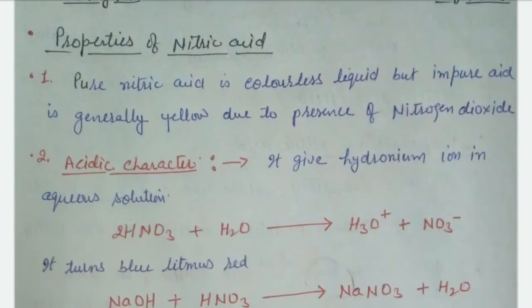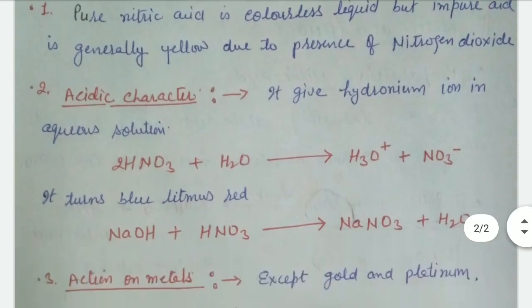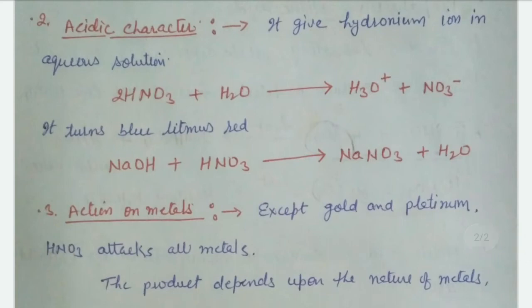Pure nitric acid is a colorless liquid, but impure nitric acid is generally yellow due to the presence of nitrogen dioxide. It reacts with atmospheric oxygen to form nitrogen dioxide and has a yellow color. But pure nitric acid is a colorless liquid. Acidic character: it gives H positive ions on hydrolysis. HNO3 plus H2O forms H3O positive, the hydronium ion. It indicates that it is acidic in nature, so it turns blue litmus to red.